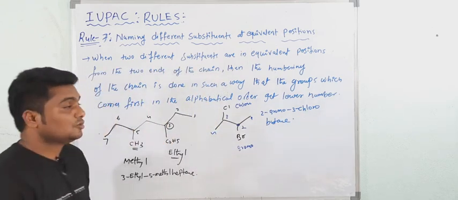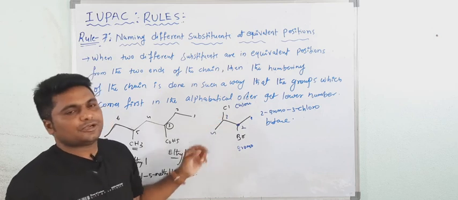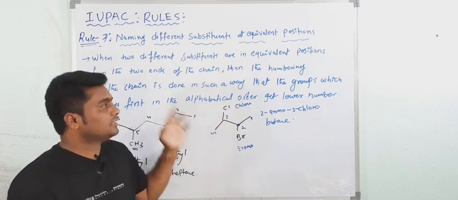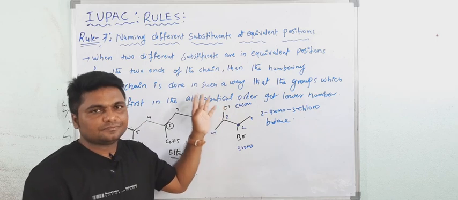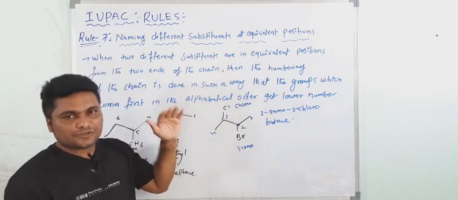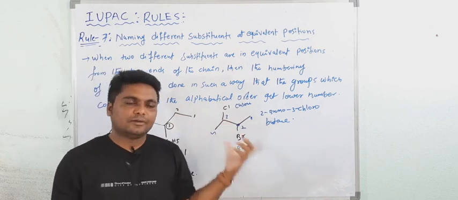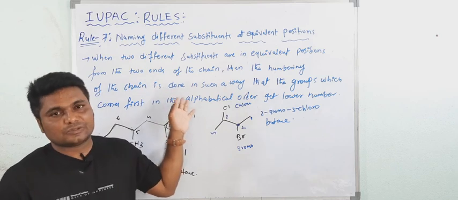Understood now? So what is the main important point here? When two different substituents are present at equivalent positions, then the numbering is done in such a way that the group which comes first in the alphabetical order gets the lowest possible number. This is the seventh rule.